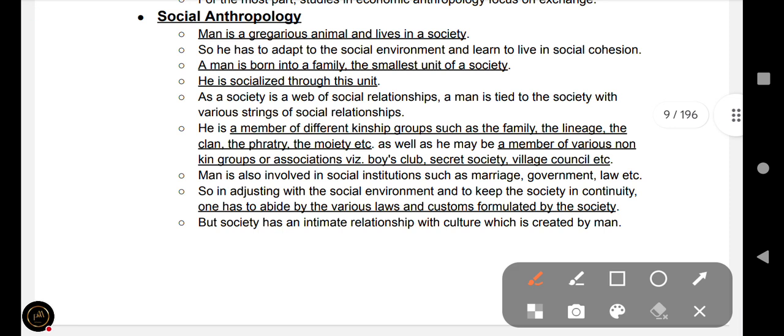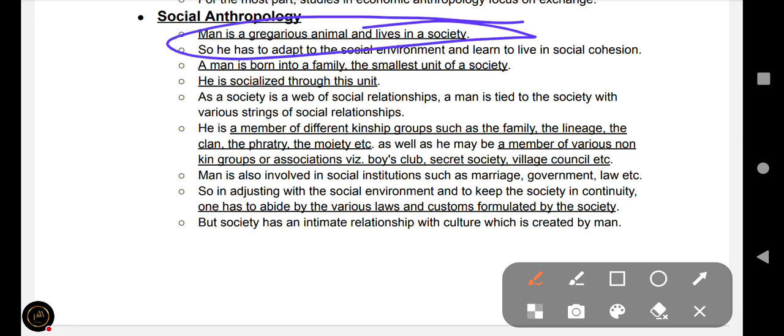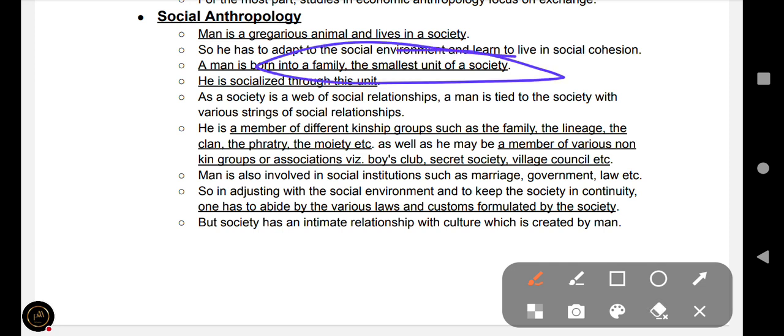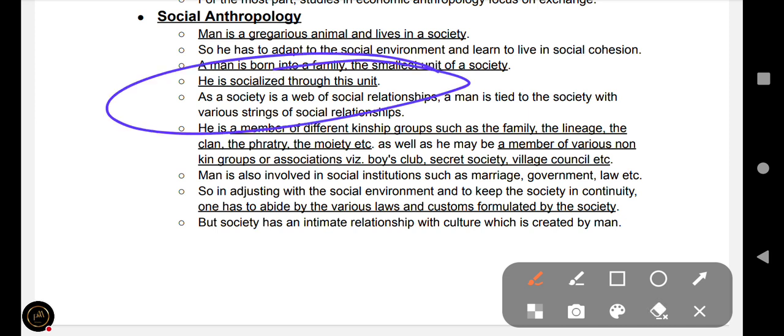Social anthropology. Man is a gregarious animal and lives in society, and the individual is a part of the society. A man is born into a family, the smallest unit of a society. Family is the smallest unit of society which preserves the individual. He is socialized, that is, man is socialized through this unit.